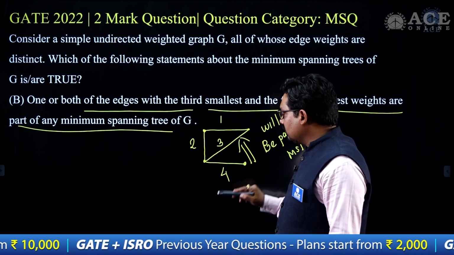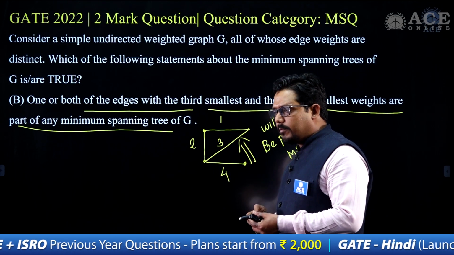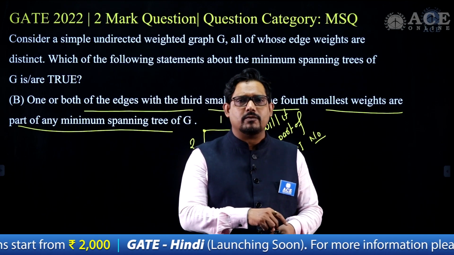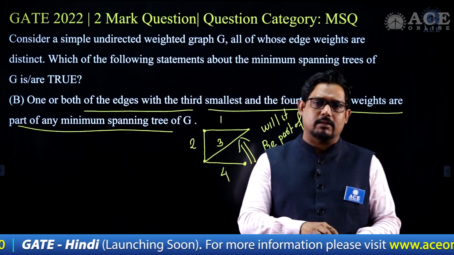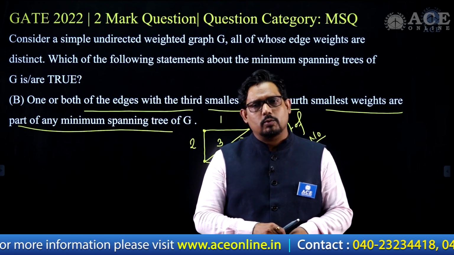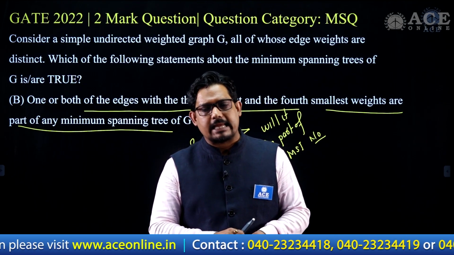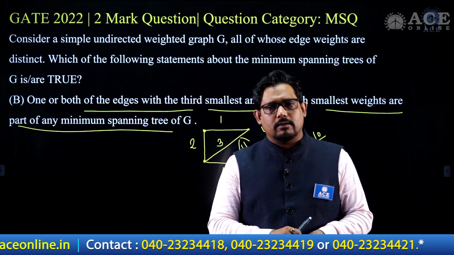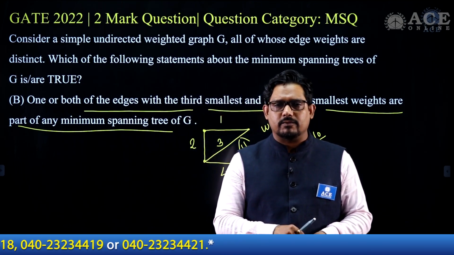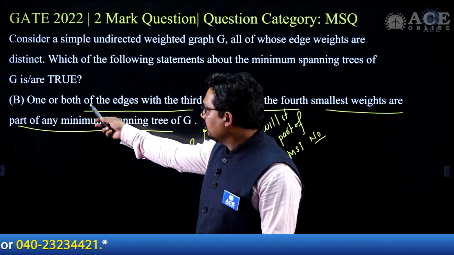So either I'll include, because the cycle formation may happen because of the third vertex and may happen because of the fourth vertex. But because it's a simple cycle, both vertices will not be part of the cycle. Right? So either the third or the fourth will be part of it. Okay, so either one or both.